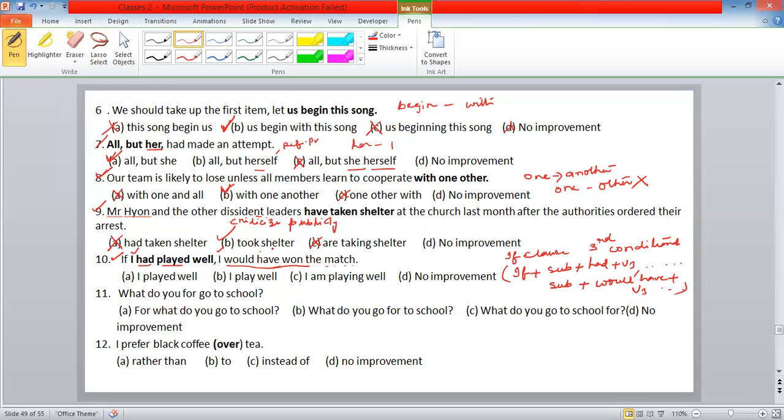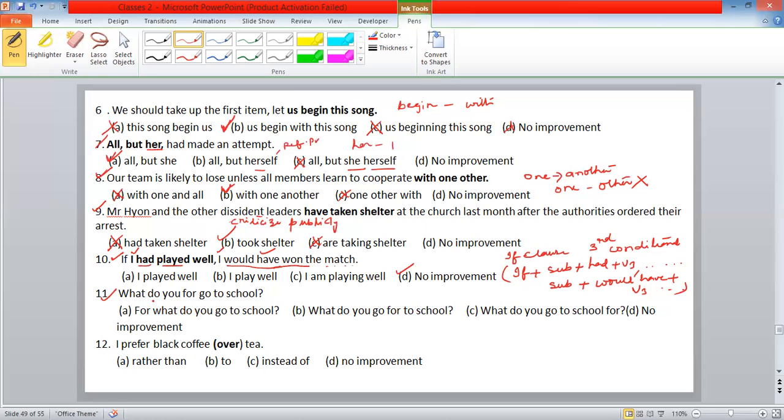So this is right, no improvement. This is the structure of the third conditional: if plus subject plus had plus V3 form, then subject plus would have plus V3 form.